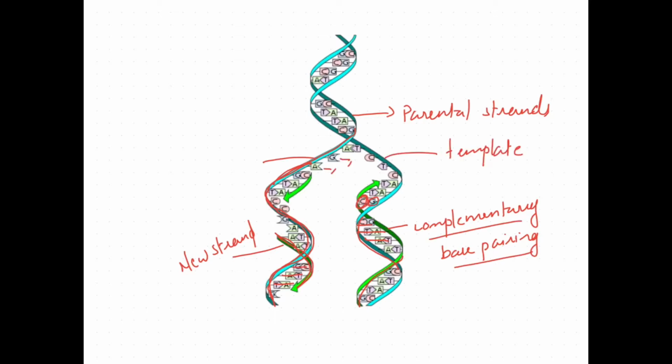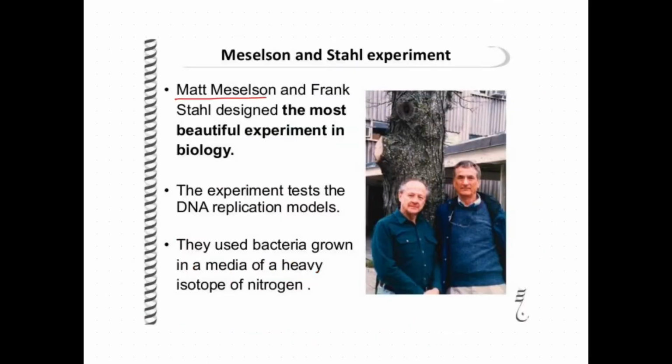Thus, the parental duplex is replicated to form two daughter duplexes, and each daughter duplex consists of one parental strand and one newly synthesized daughter strand. This mode of DNA replication is called semi-conservative mode of replication.